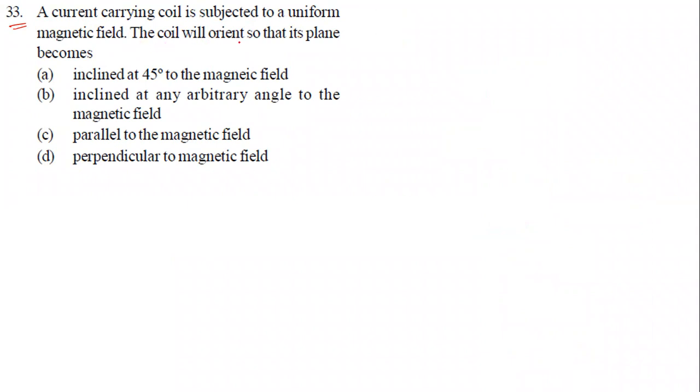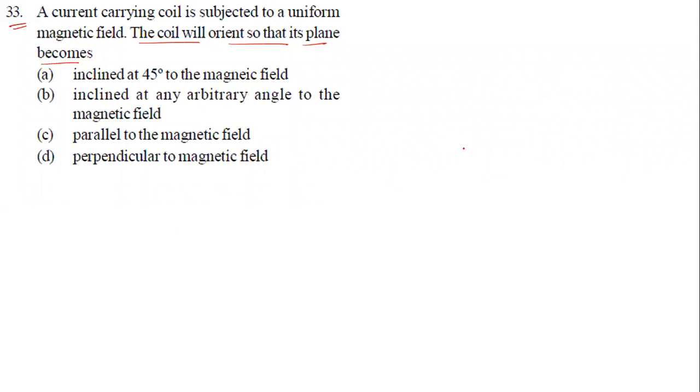The coil will orient so that its plane becomes what? The coil will start orienting so that its plane becomes parallel to the magnetic field, or perpendicular to the magnetic field, or at some other angle arbitrarily, which we need to find out. First, remember this topic: the torque acting on a current loop, especially a rectangular current loop placed in a uniform magnetic field.